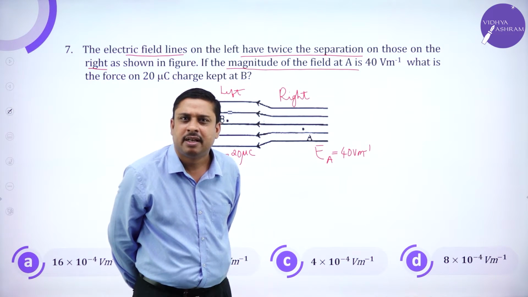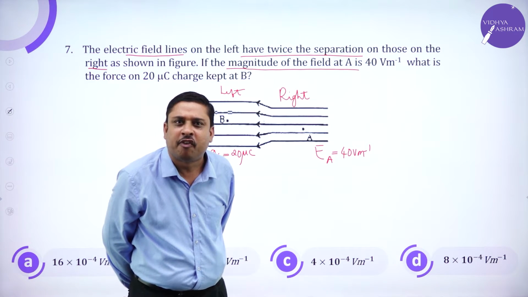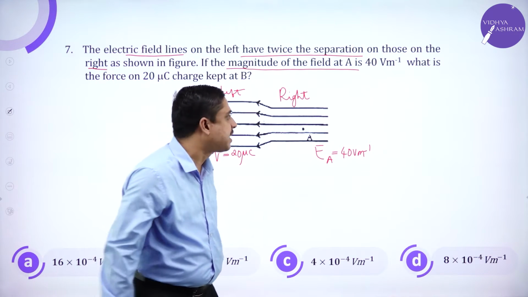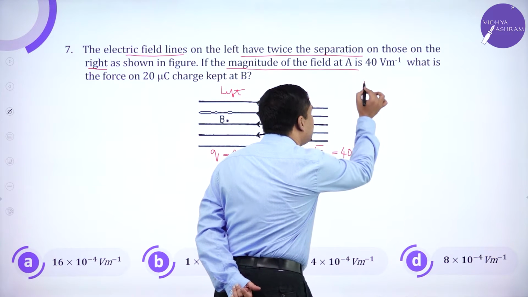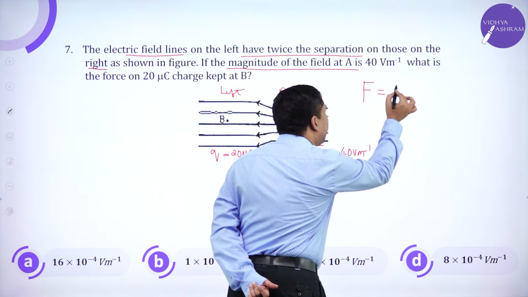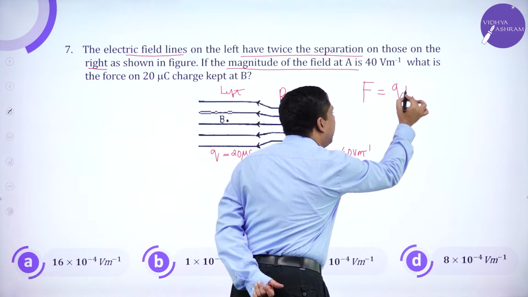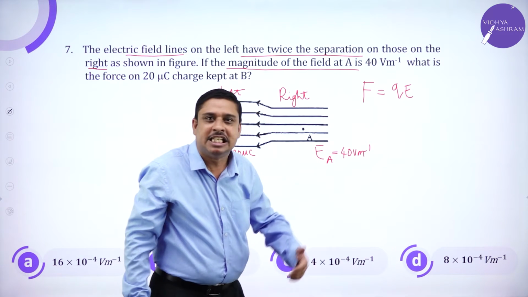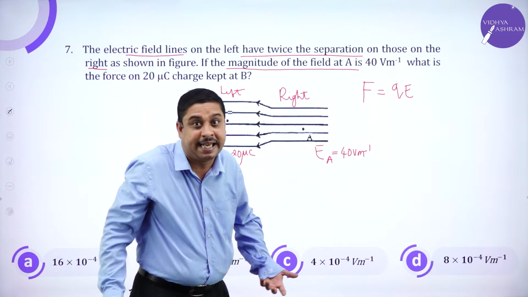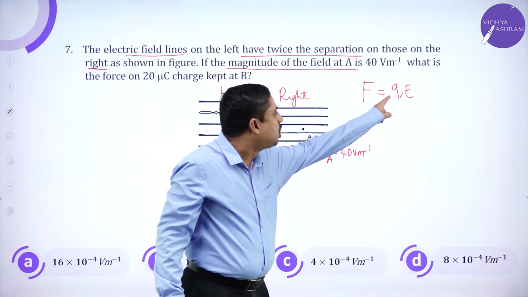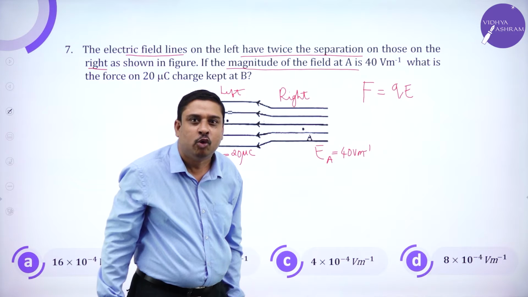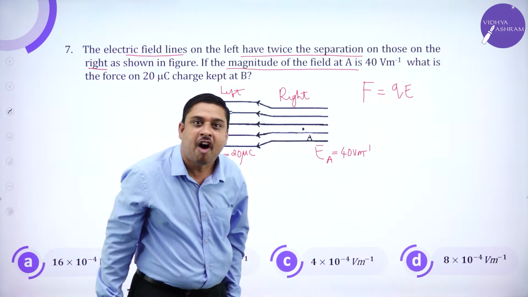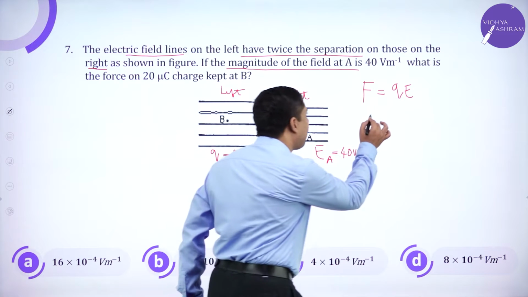You all remember the expression for force acting on a charge in an electric field, which we wrote as F equals Q into E. Basically, I have taken this from the definition of intensity. Q is the magnitude of the charge. E is the strength of the electric field.